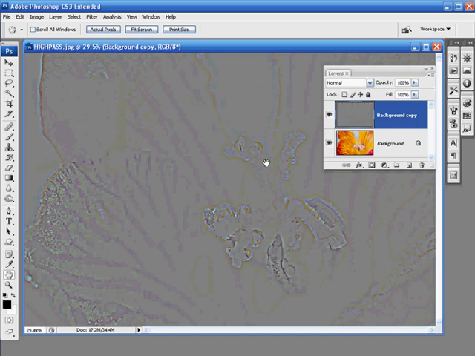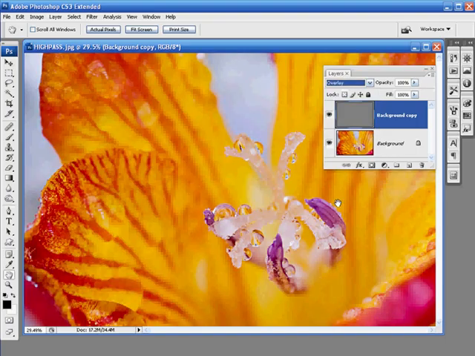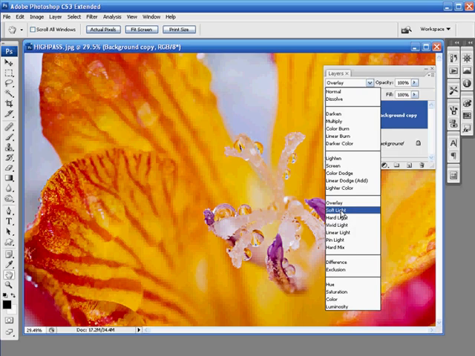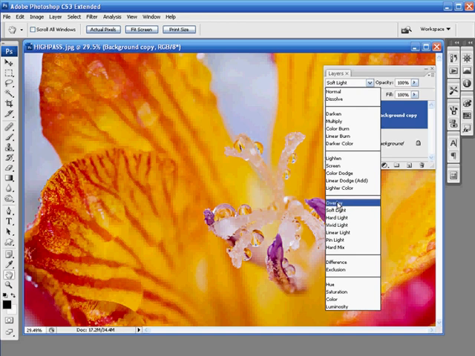But if we go up to the blending mode box here, where it says normal in the layers palette, click there and choose anything from the overlay group. We can go for overlay, which will give us a sharpened effect, or indeed soft light also works, hard light works. It depends on the content of your image and how one layer interacts with the other layer. But something from the overlay group will work with your image. So we'll go for overlay itself in this example.